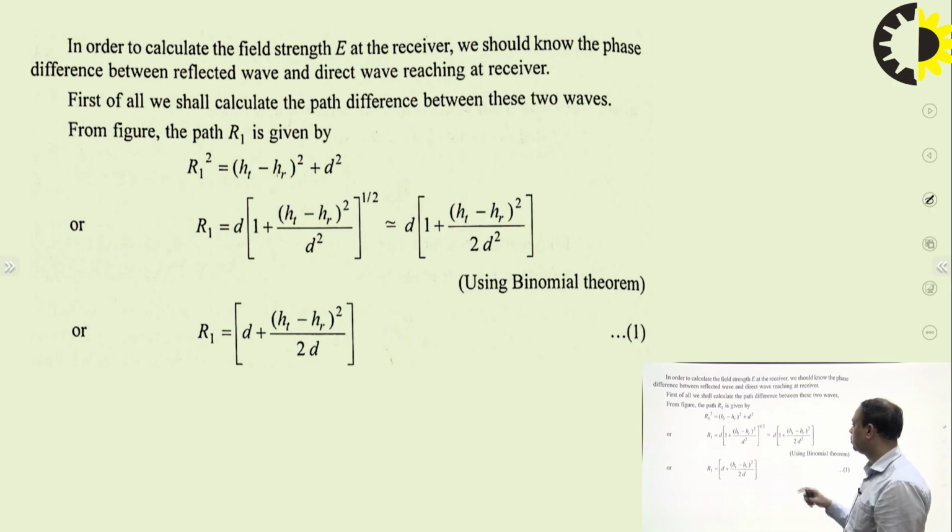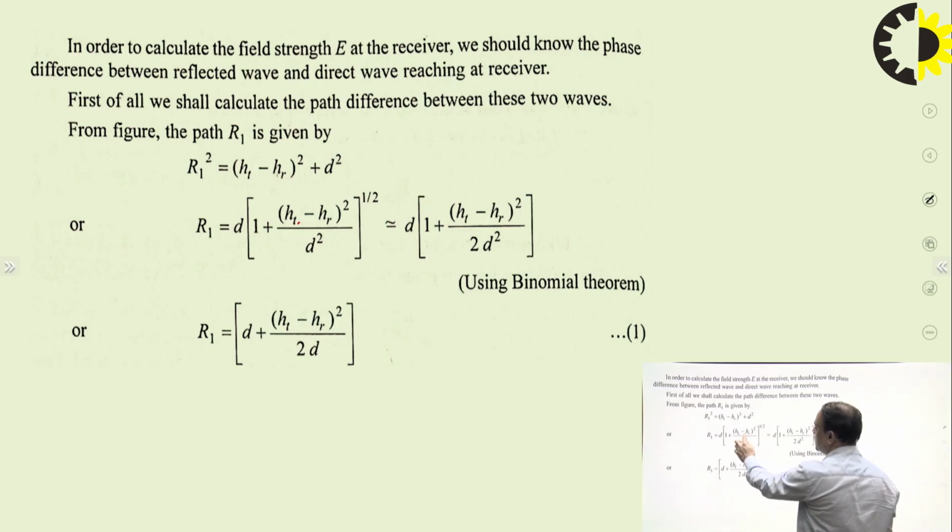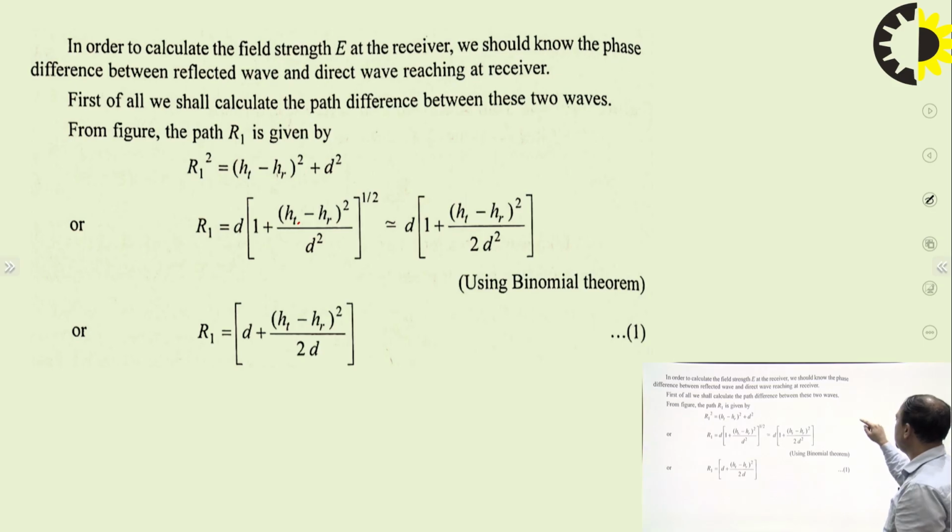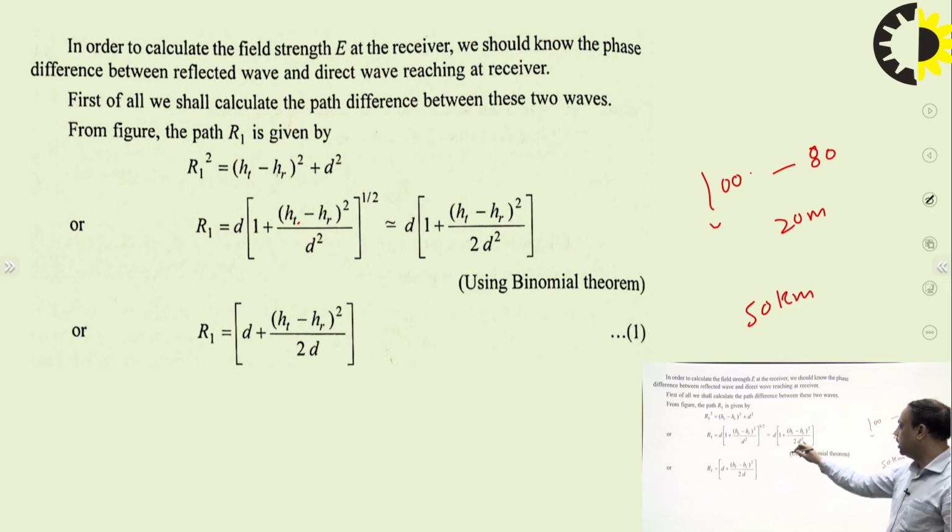Now, what has happened over here, where this square root goes, this HT minus HR value is in meters. Like if the transmitting antenna is of 100 meters, and the receiving antenna of 80 meters, then the subtraction is only 20 meters. So this HT minus HR is only 20 meters, while this D is up to 50 kilometers in range. So this D is very large, its square is again very large, and this is a very small value, so its square is again very small.